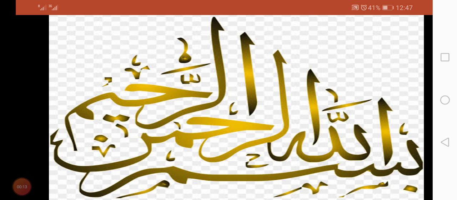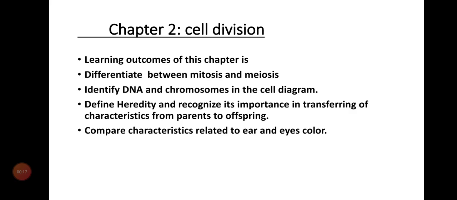Today we will start our new chapter number 2, cell division. Learning outcomes of this chapter are: differentiate between mitosis and meiosis, identify DNA and chromosomes in the cell diagram, define heredity and recognize its importance in transferring of characteristics from parents to offsprings, compare characteristics related to ear and eyes color.